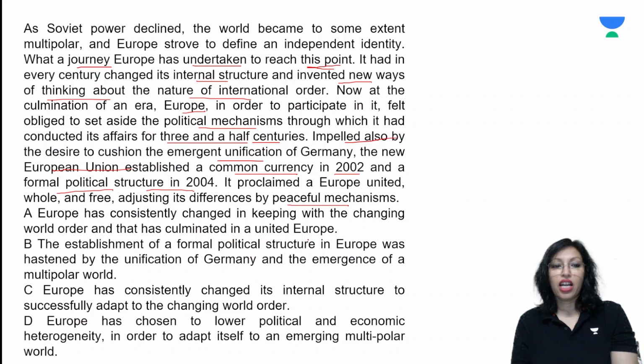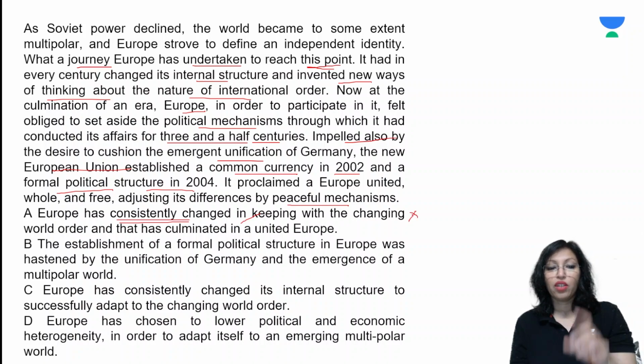Well, yes, it has changed, but I will not mark consistently because we really don't know if it has consistently changed, because for the past 3.5 centuries it was a certain way. So consistent change I have my doubts about. So I'll put a star on this and I'll just mark it with a cross.